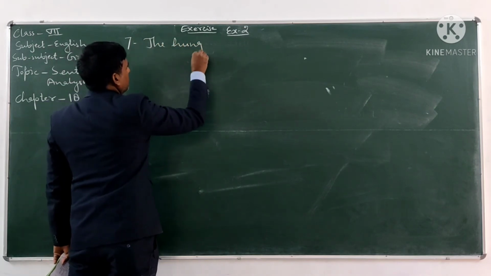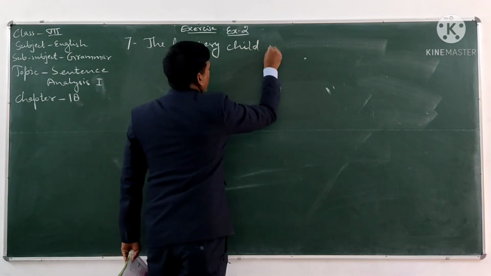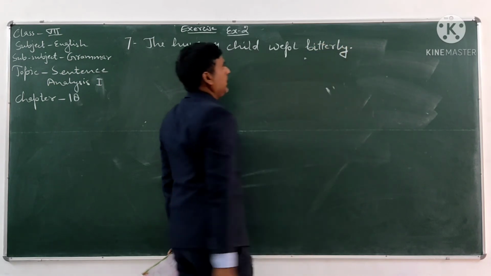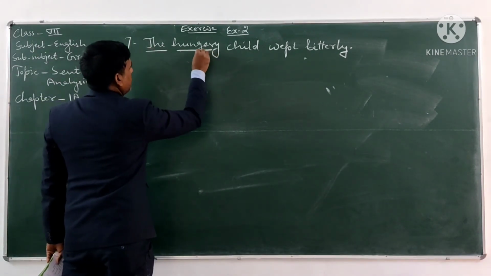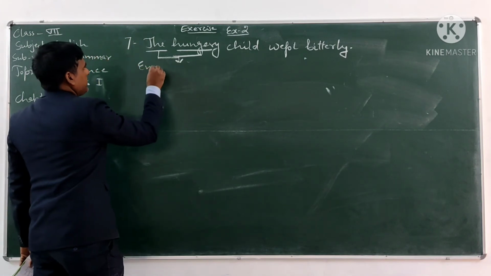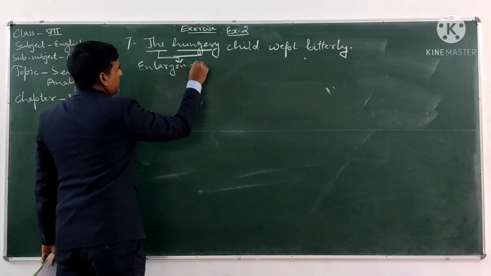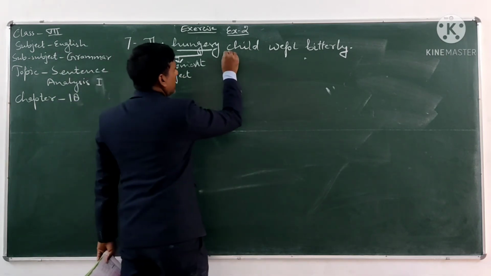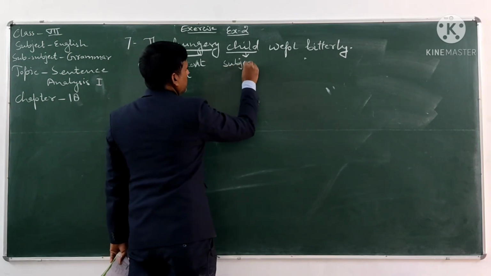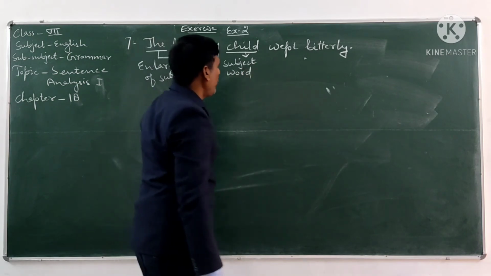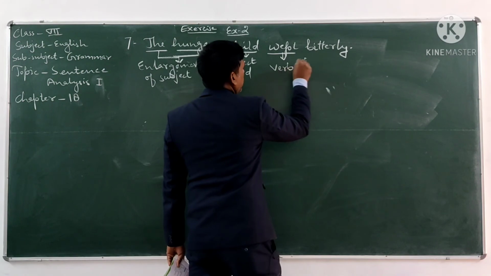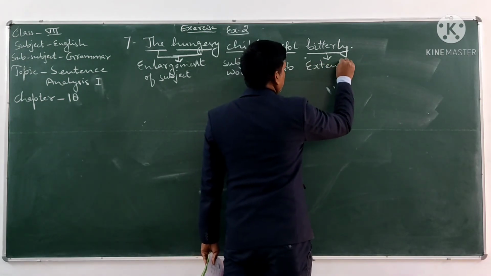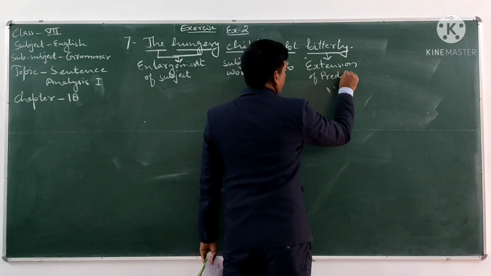In this sentence, the and hungry both are the enlargement of the subject, and child is the subject word, wept is the verb, and bitterly is the extension of predicate.